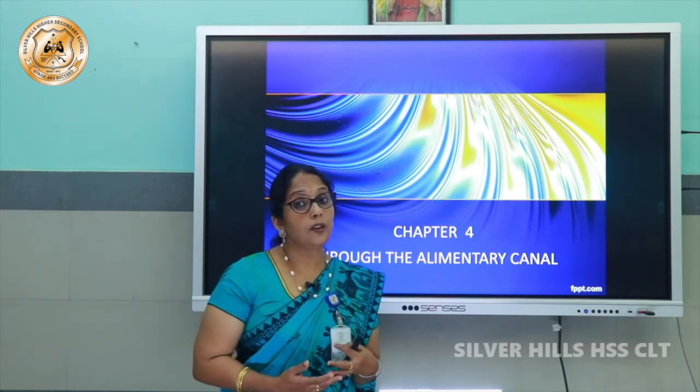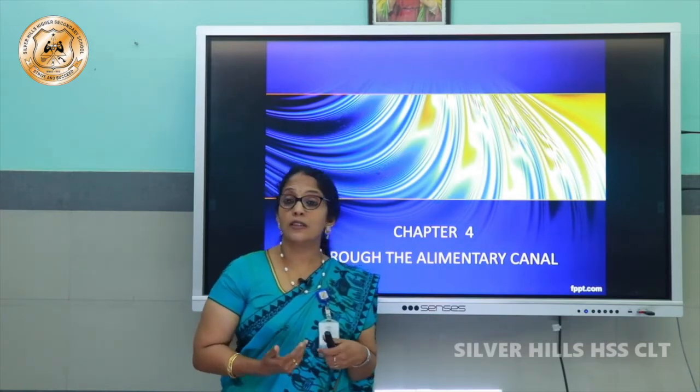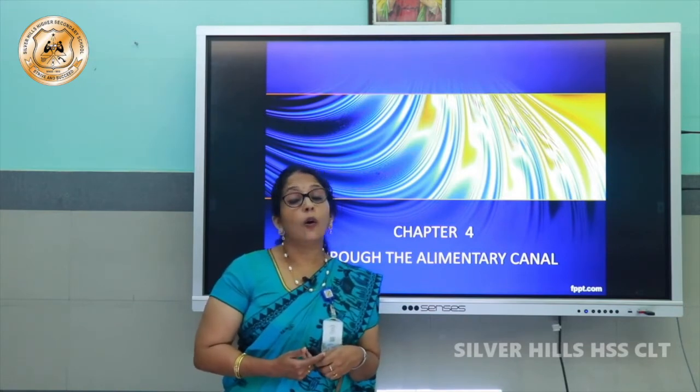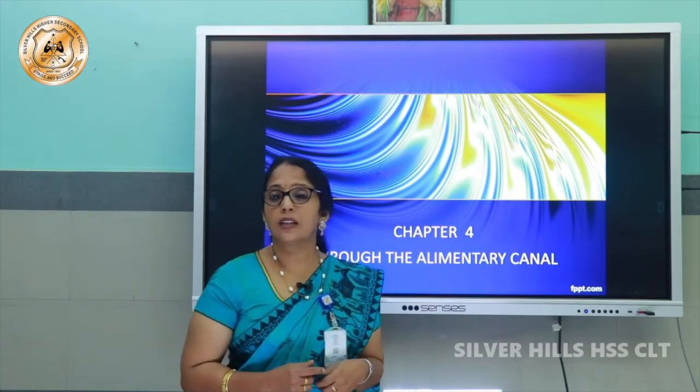To study that, we all know that all organisms need food, and all organisms take different types of food.